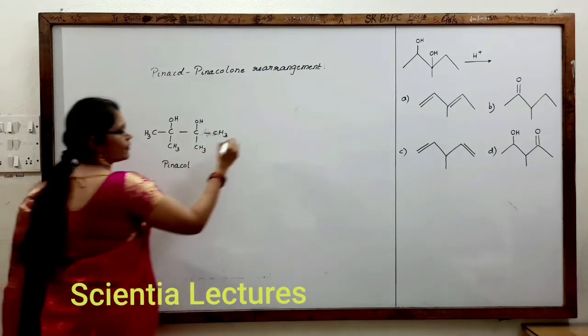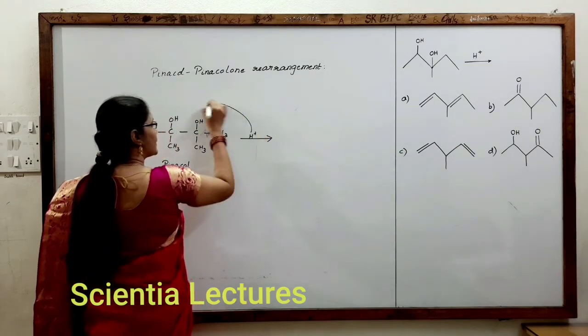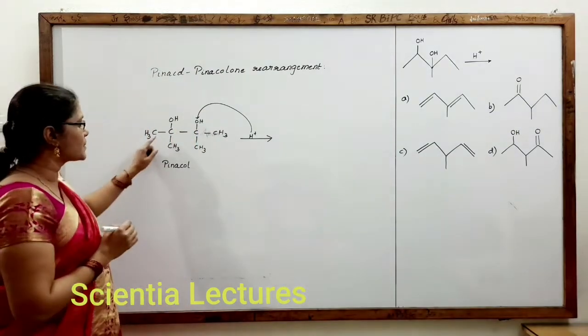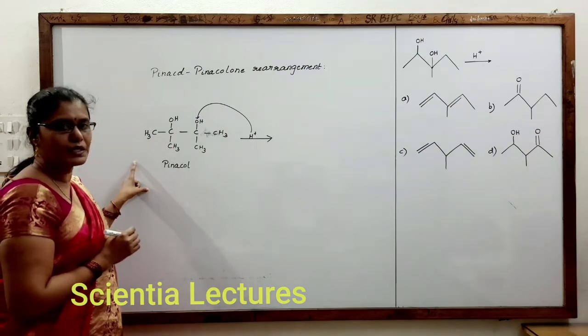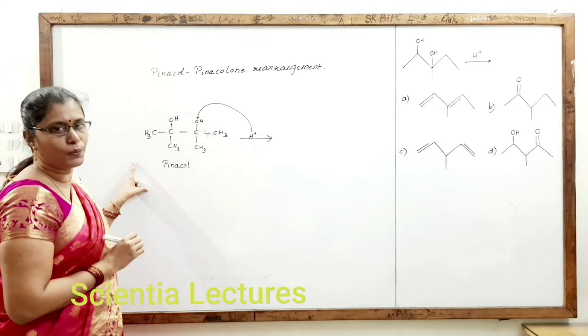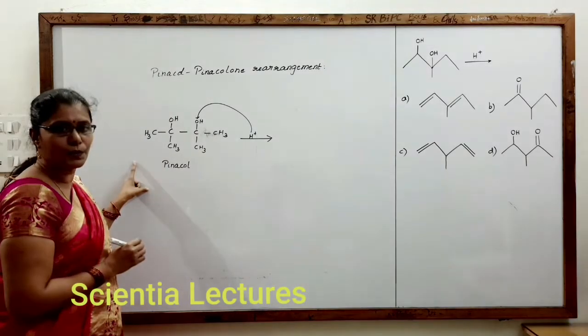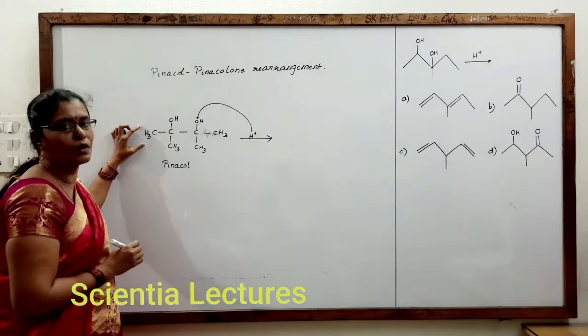Now, in the presence of H plus, the H plus will be attracted towards the lone pairs of oxygen. So you can observe that if there is a 1,2 diol in the presence of H plus, it gets converted into a carbonyl group. That is pinacol-pinacolone rearrangement. We are just seeing that rearrangement only. Now, this compound is originally called pinacol.